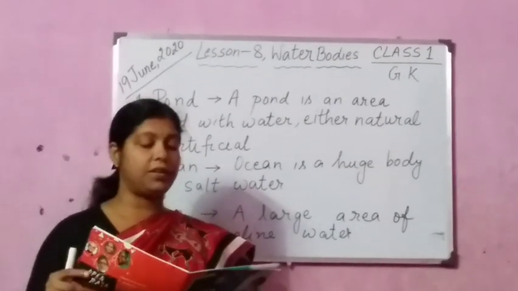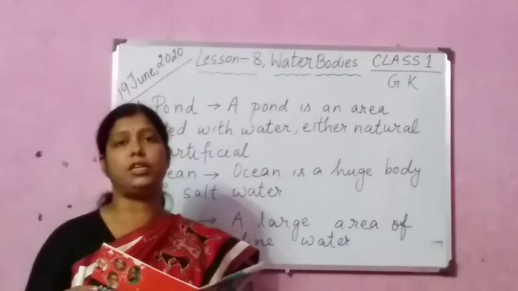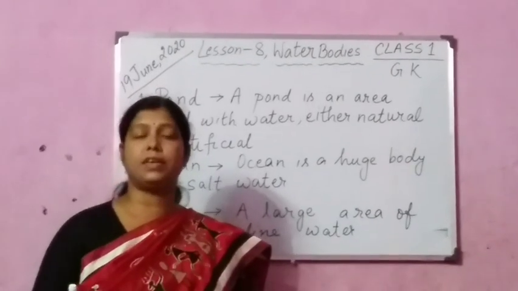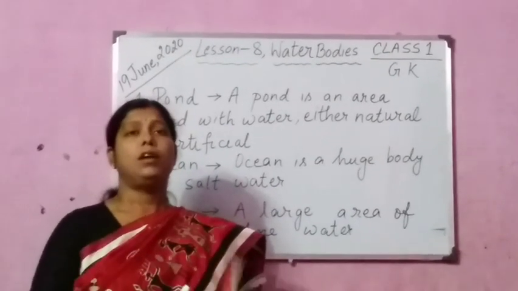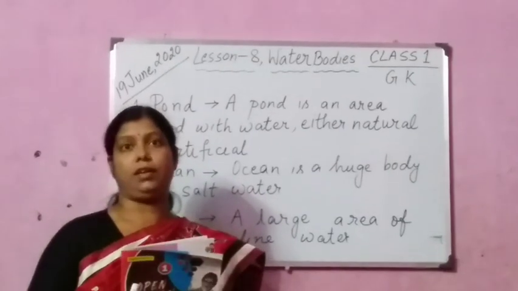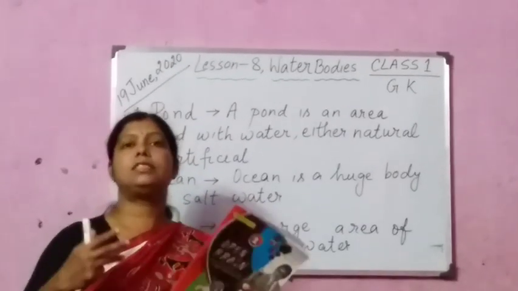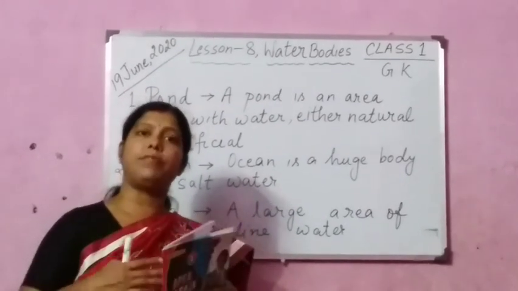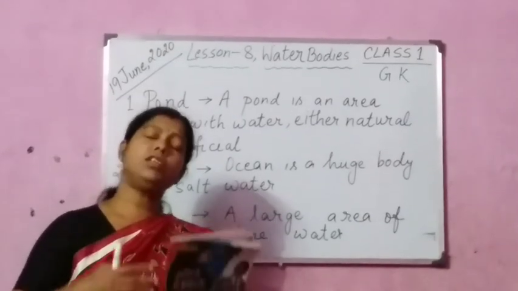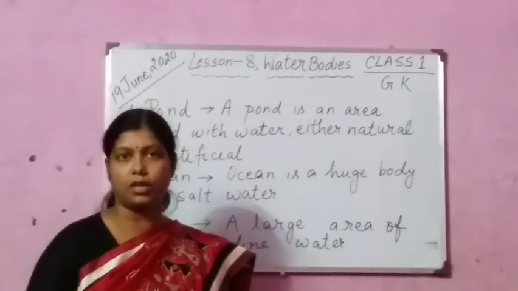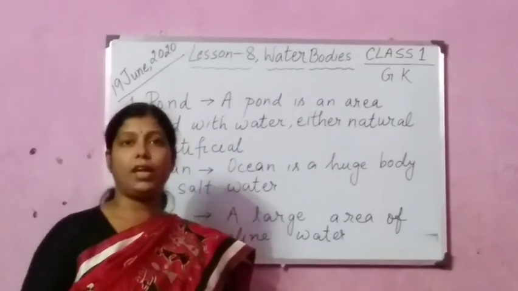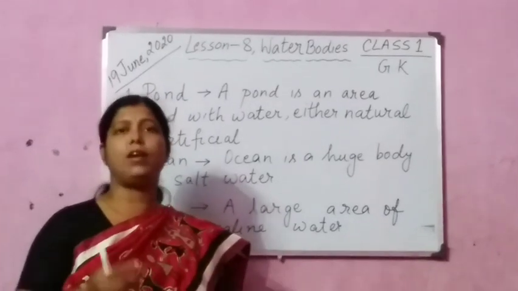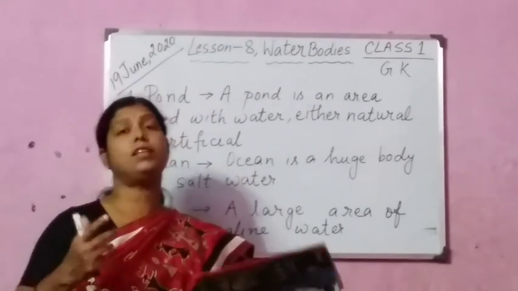Now you see here, children, what are water bodies? Here itself the meaning is given. Water bodies means some bodies of water you can see, like pond, sea, ocean. A pond is a small body of water, but sea is a very large body of water. Ocean is a very large body of water with lots of water, like endless water, only water is there. Then valley is there, waterfall is there, lake is there. All these are water bodies.